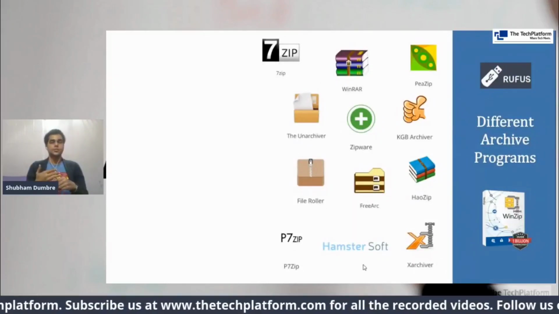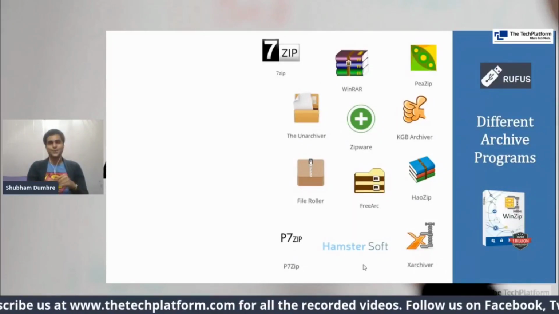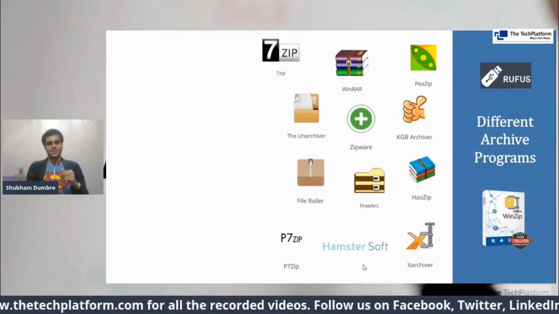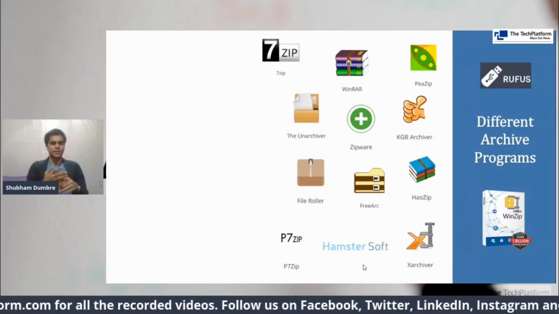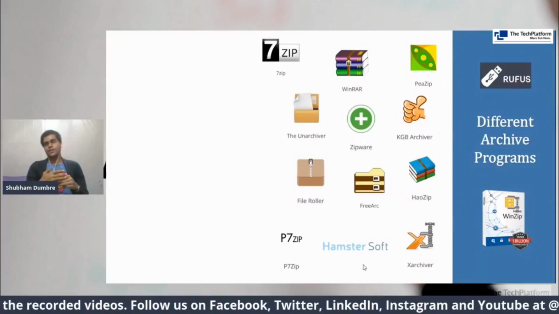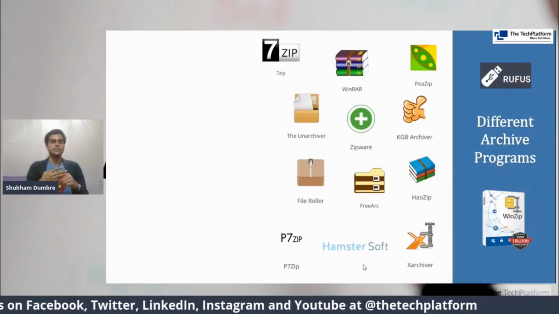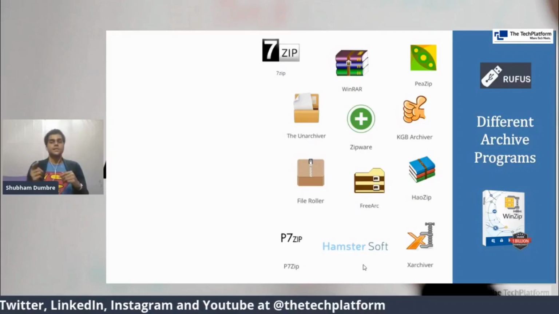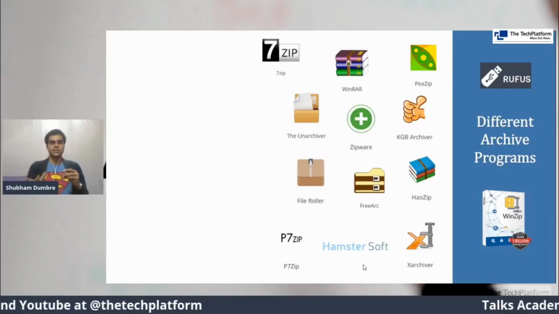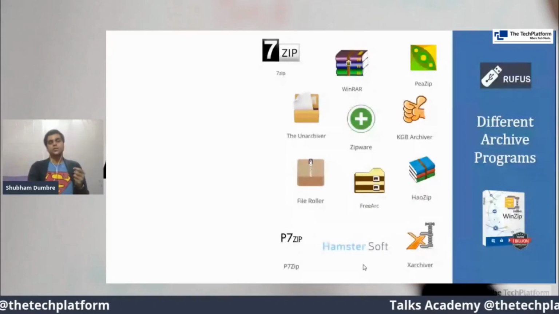Rufus, as I said, is a very effective tool that is used to create bootable devices. WinZip is a very, very popular name in this category, because whenever we go with Windows devices, we have come across this name, WinZip. But the problem with WinZip is that it is a paid tool. So after some trials and test compression and decryptions, you need to pay for it.